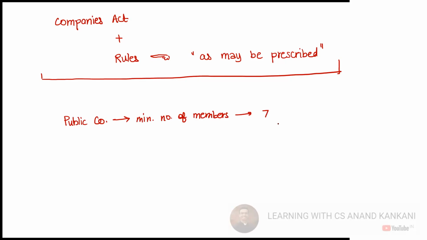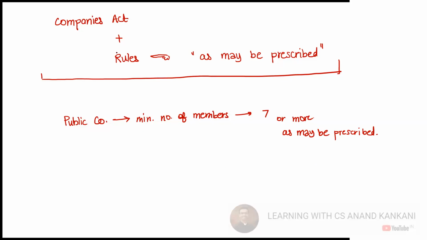Then they have written like this: 7 or as may be prescribed. And as may be prescribed, they have written "or higher", right? 7 or more as may be prescribed.